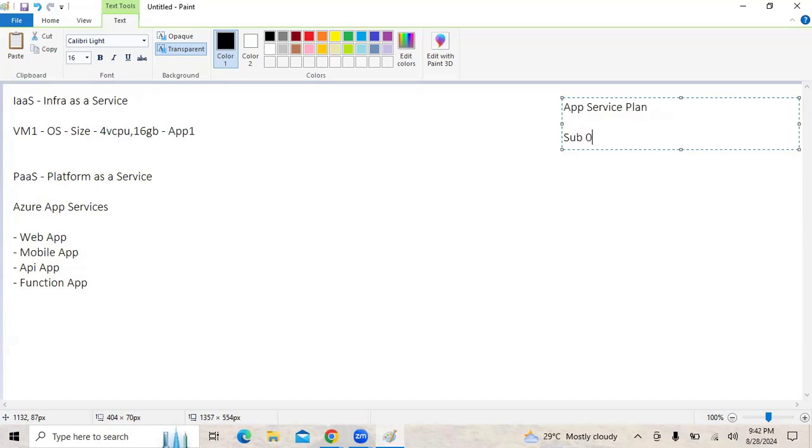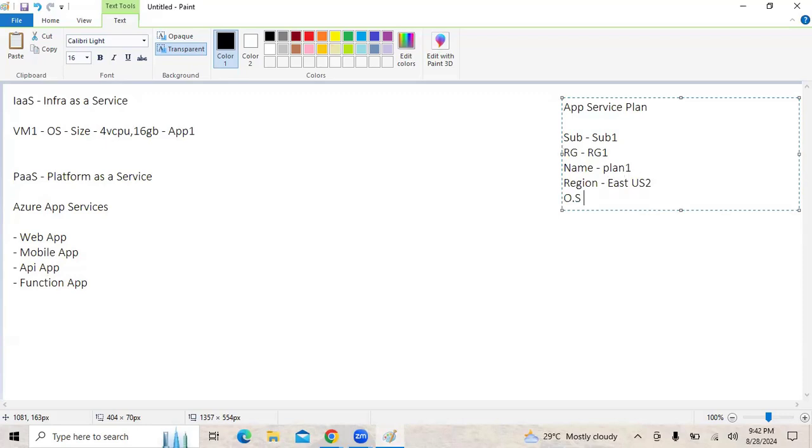So how can we create an app service plan? Maybe we need to have a subscription. We need to have a resource group. We need to give it a name. Let's say I'm giving it the name plan 1. You can give any name of your choice, right? After giving it a name, we need to define the region in which we would like to deploy this. Let's say we are deploying this in East US 2.